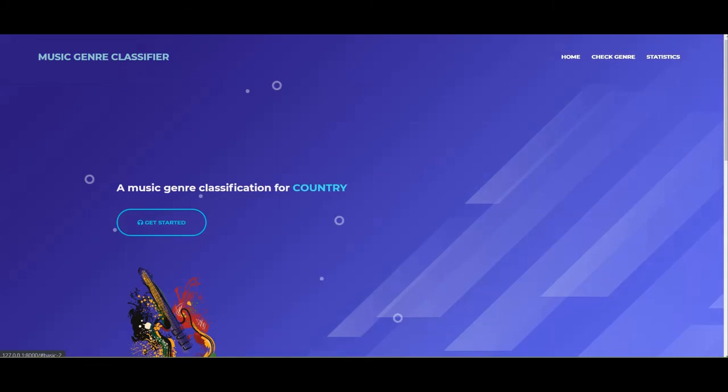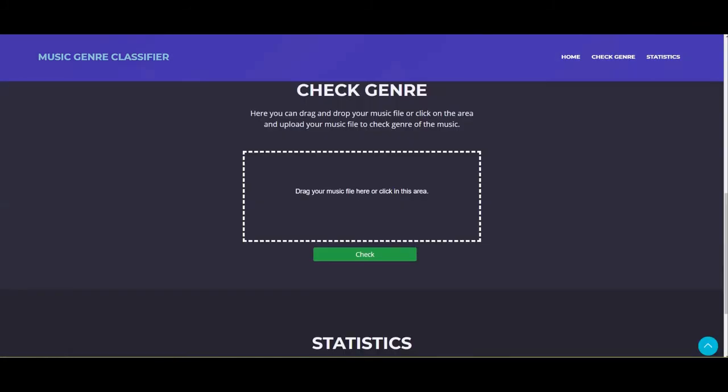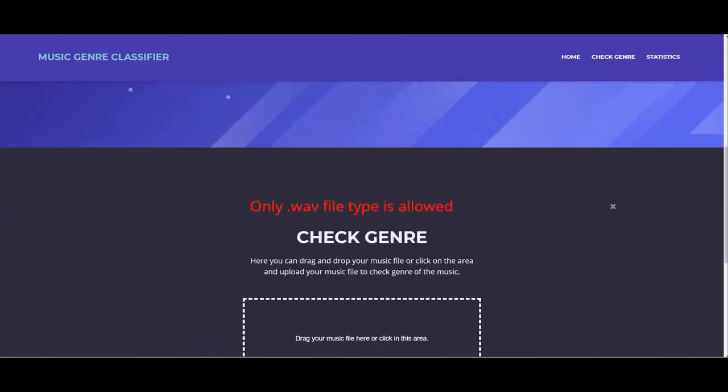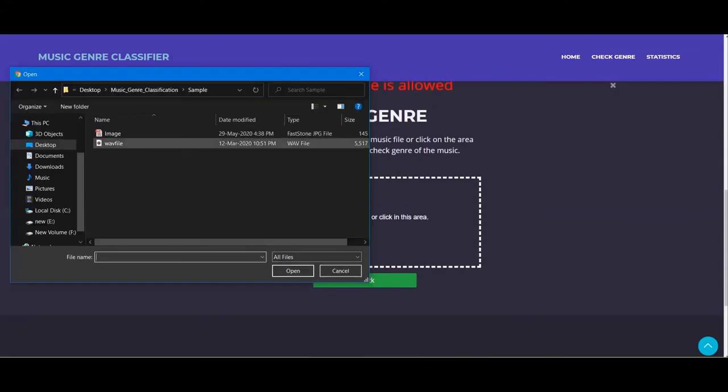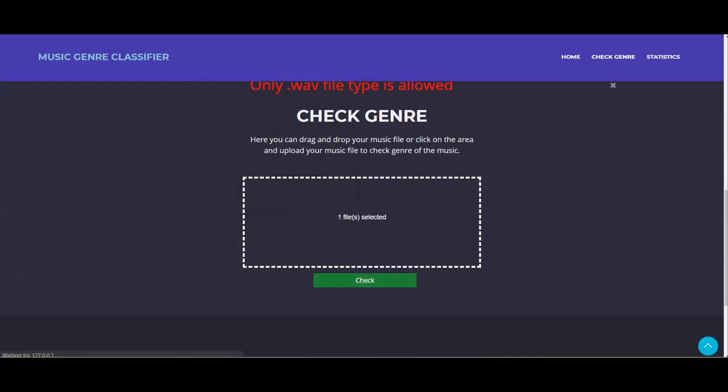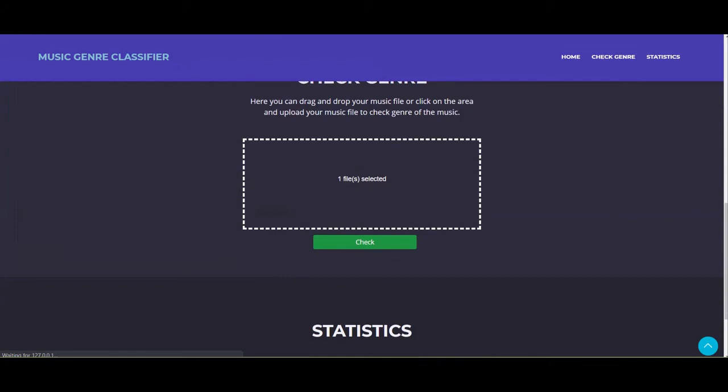So if we get started here, first if I upload an image file, then it will give us an error that only wave type files are allowed. Here it is giving an error that only wave type files are allowed. So let me upload a wave file this time, and it will extract the metadata from that and predict the genre of that music file according to that metadata. So it will give us a result.